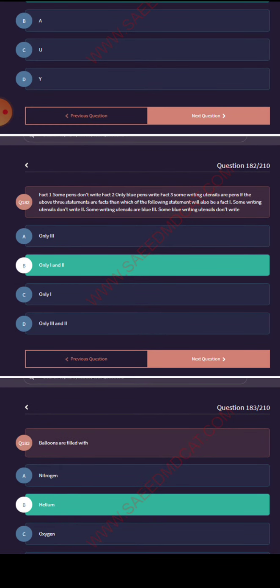Some pens do not write. Fact 2: only blue pens write. Fact 3: some writing utensils are pens. If the above three statements are facts, then which of the following statements will also be a fact? Some writing utensils do not write. Some writing utensils are blue.